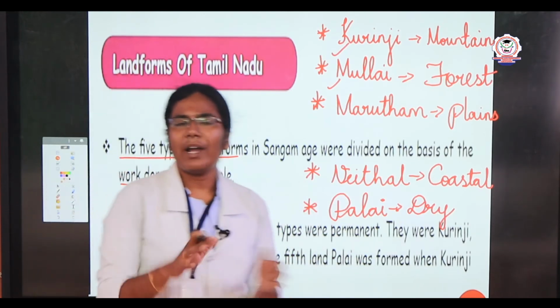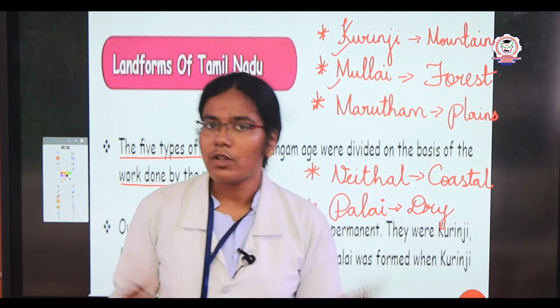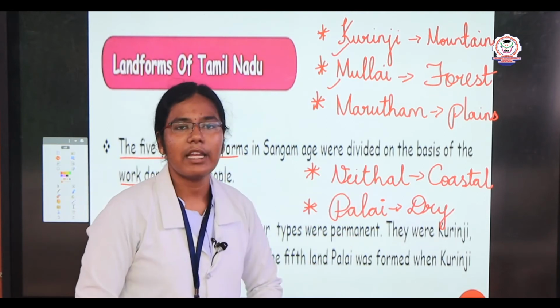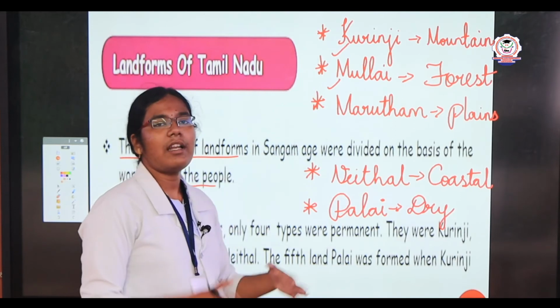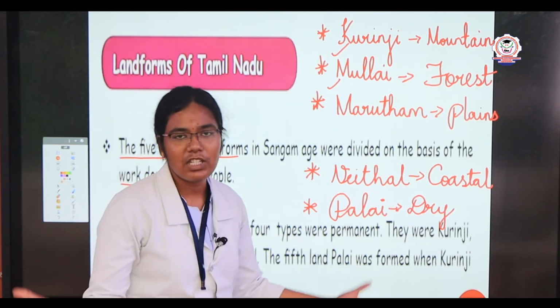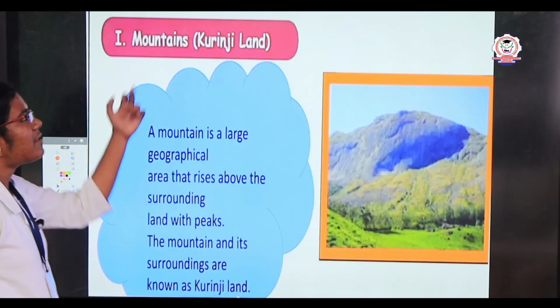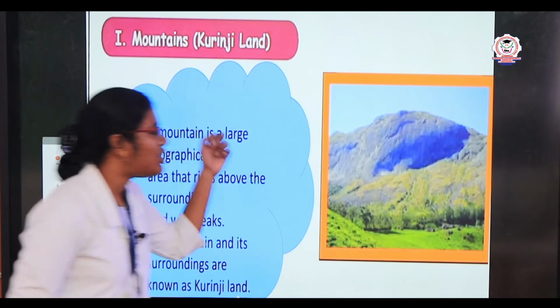Why is this land changed into a desert? Because there is no rainfall in that place, particularly in the dry area, the desert. So automatically the குறிஞ்சி and முல்லை land is dried up and changes into palai. Yes, so next we are going to see about the mountainous area, that is the Kurinji land.